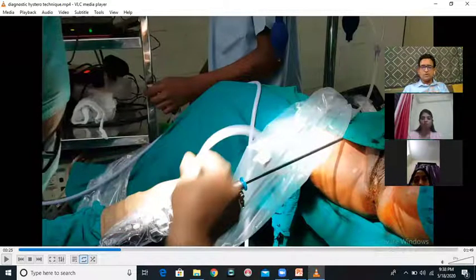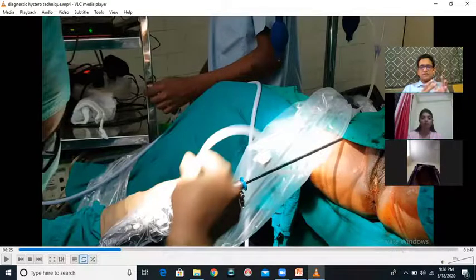You may have also seen many times, even in your institute, that when there is somebody who is learning how to do hysteroscopy and an IV set is being used instead of a wide bore tubing, you are able to see, but the picture is not very clear.